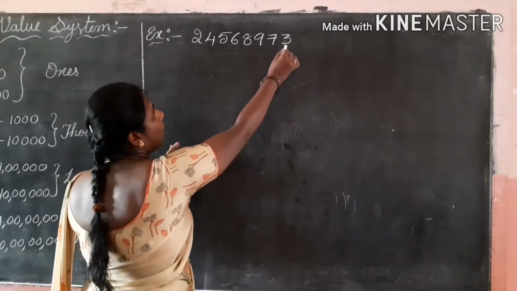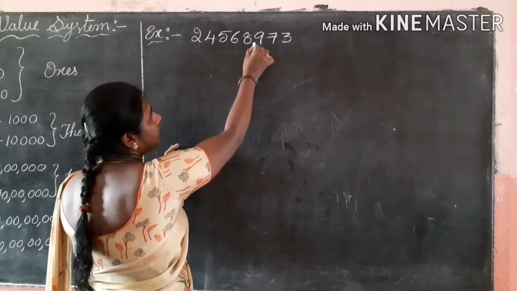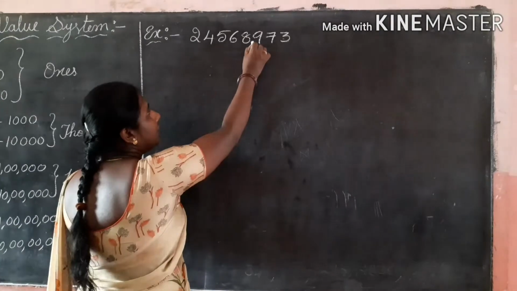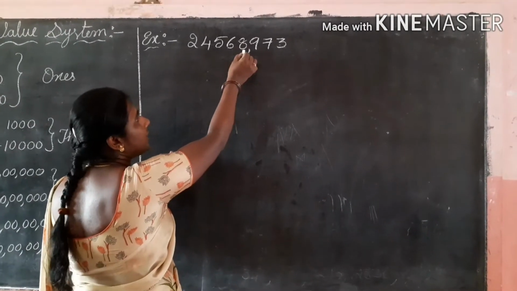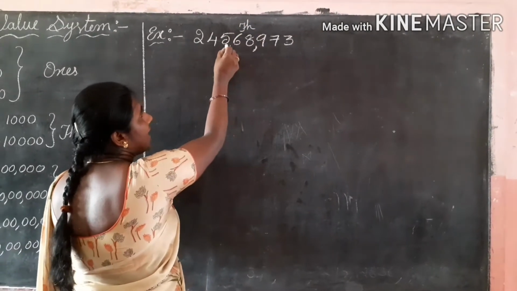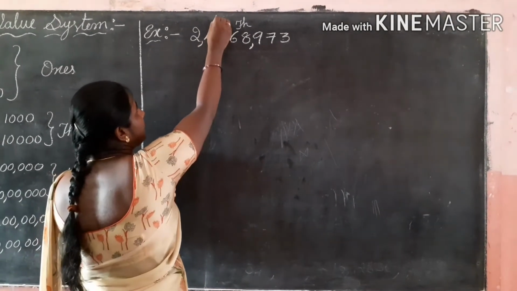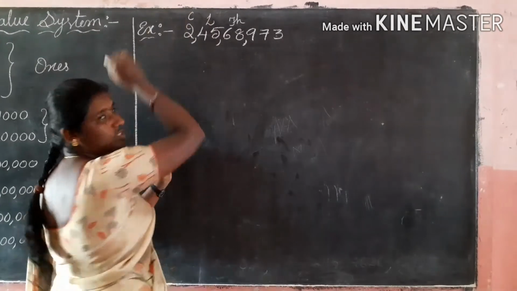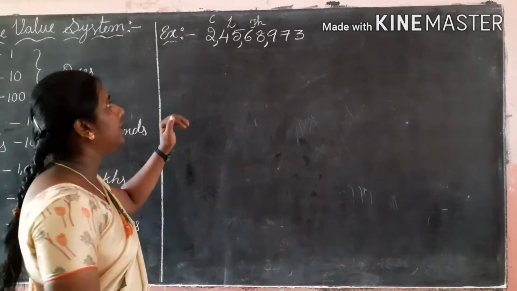Here first, ones, tens, hundreds. We put a comma here. It is the ones period. Next, 1,000, 10,000. It is the thousands period. Next, lakhs, 10 lakhs. It is the lakhs period. Then it is the crores period.